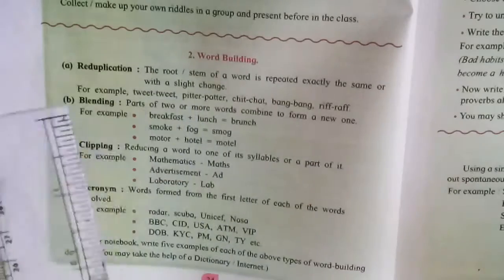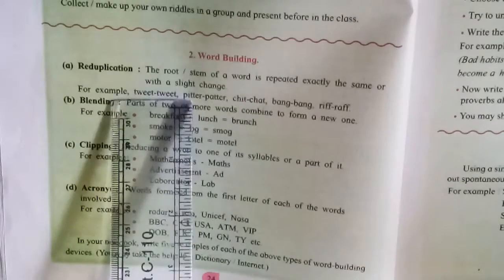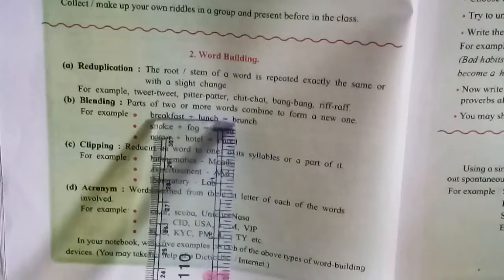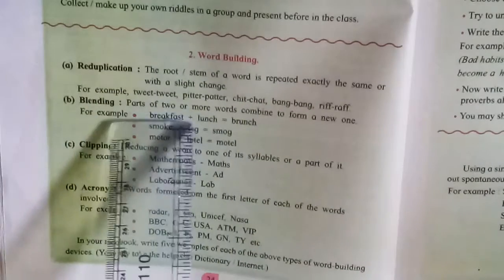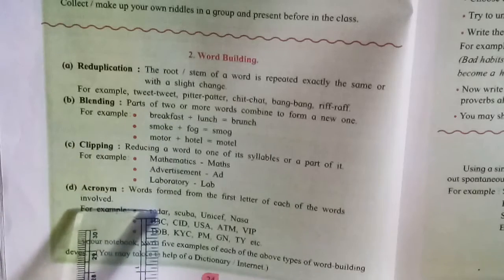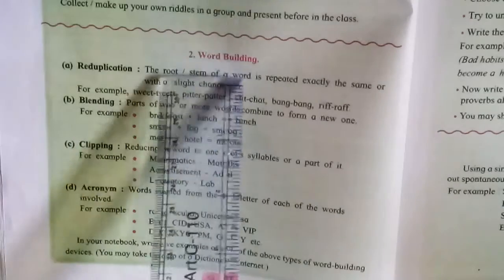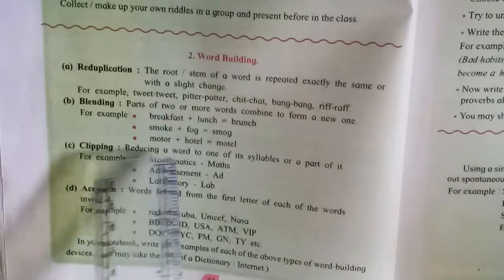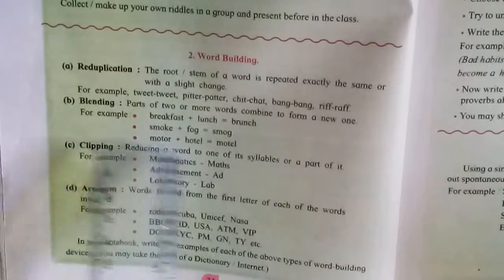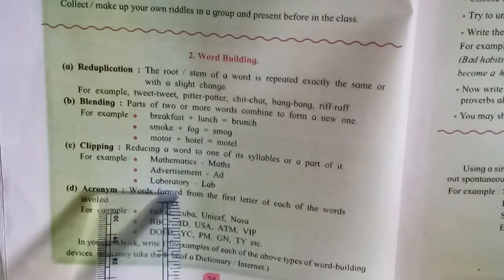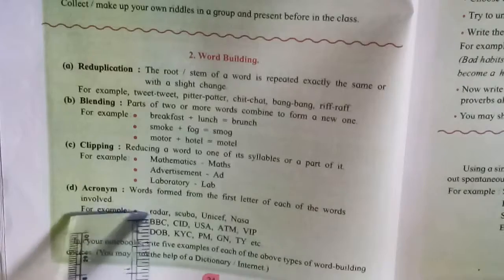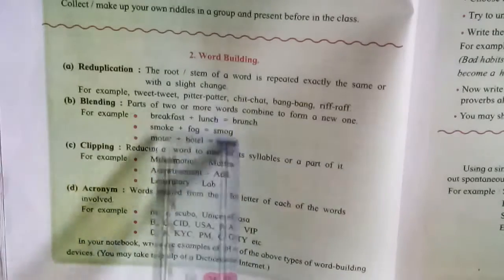First you read this, read the definitions. Afterwards you do your homework. Reduplication, blending, clipping, acronym. All 4 definitions you read. That 10th standard also has the same portion, so please read it. 9th standard also repeated such words. Reduplication, blending, clipping, acronym. This is your homework.